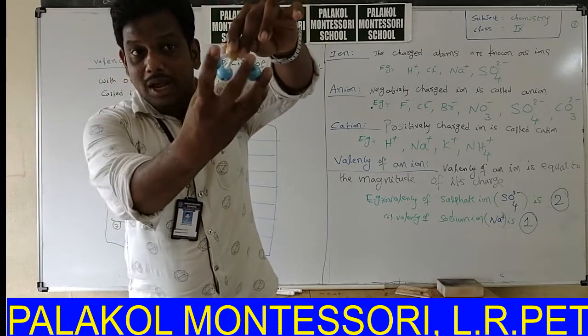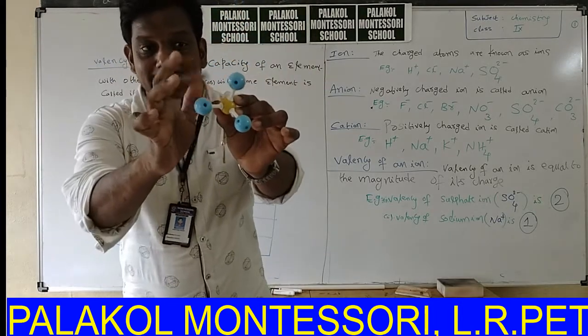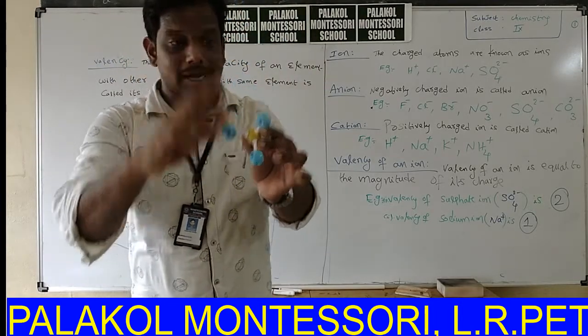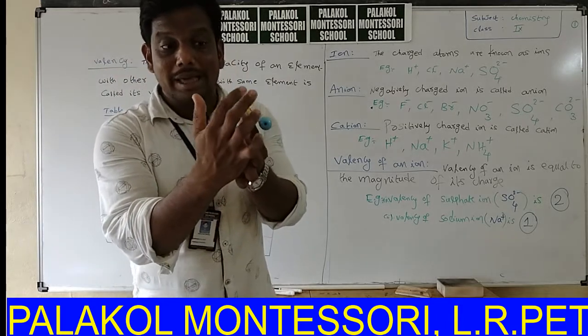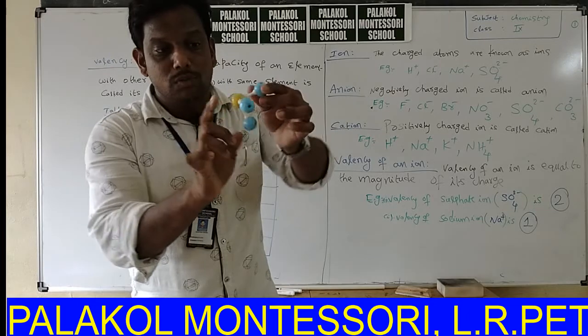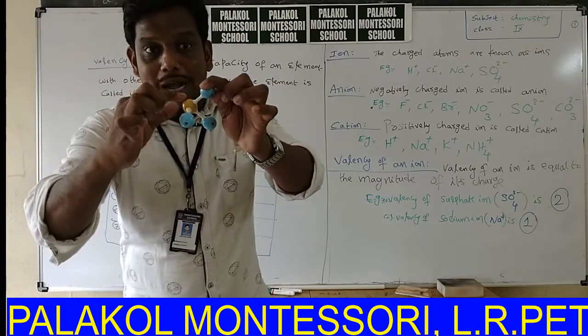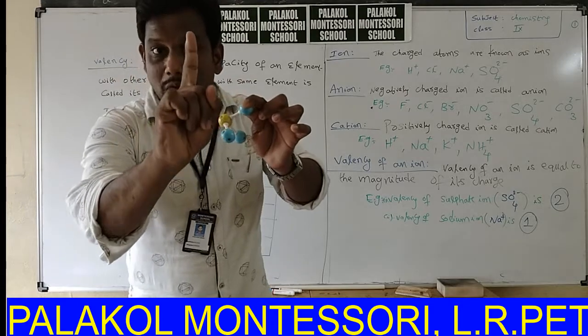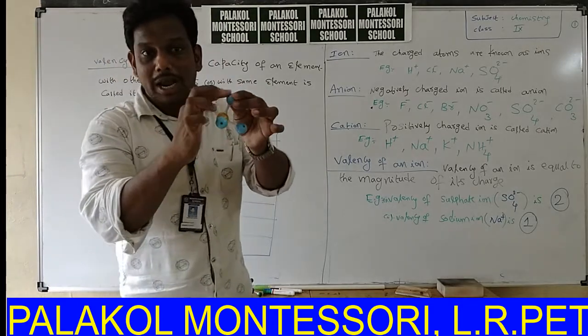It holds 3 sky blue balls, so its valency is 3. What about the valency of this sky blue ball? The valency of the sky blue ball is only 1, because it forms only 1 bond with the yellow ball.